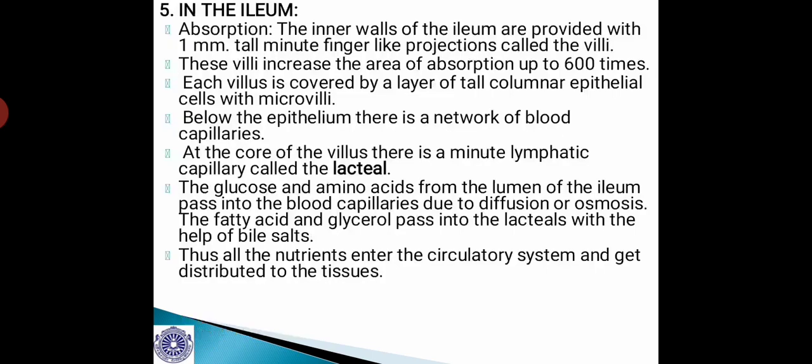And the glucose and amino acids from the lumen of the ileum pass into the blood capillaries due to diffusion or osmosis, while the fatty acids and glycerol pass into the lacteals with the help of bile salts. Thus, all the nutrients enter the circulatory system and get distributed to the tissues, and this happens mainly in the ileum region.